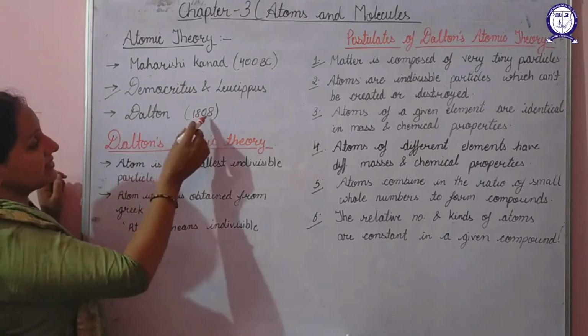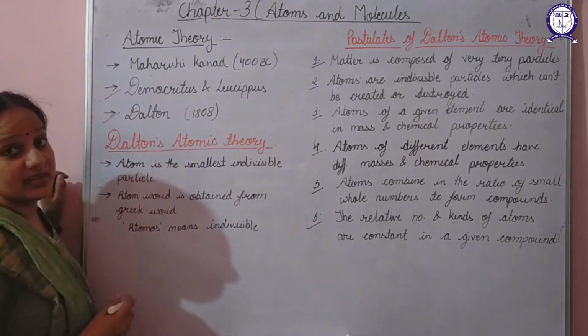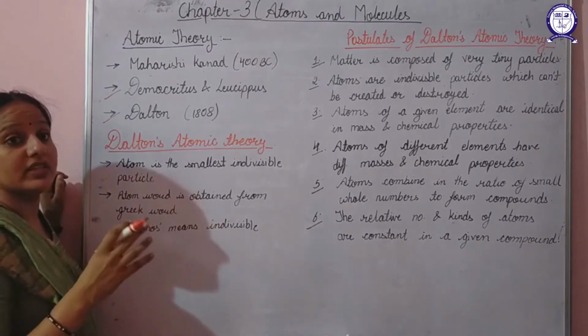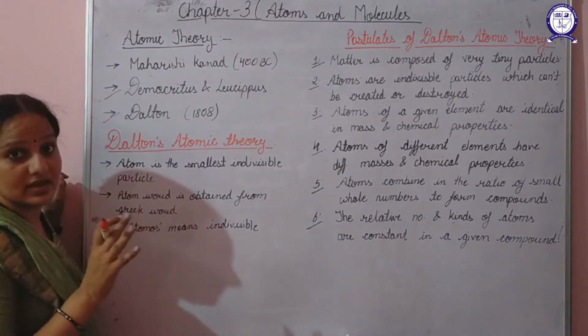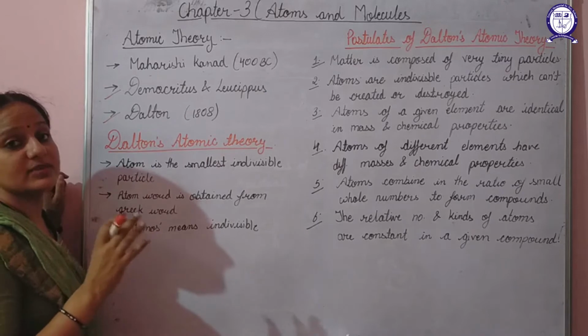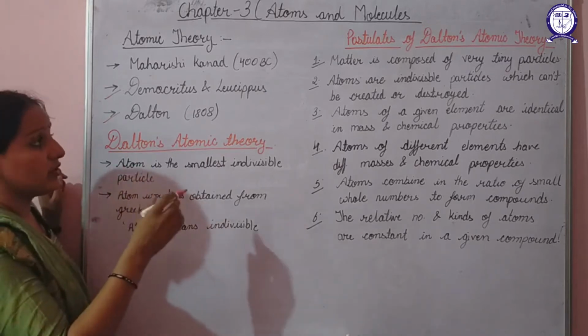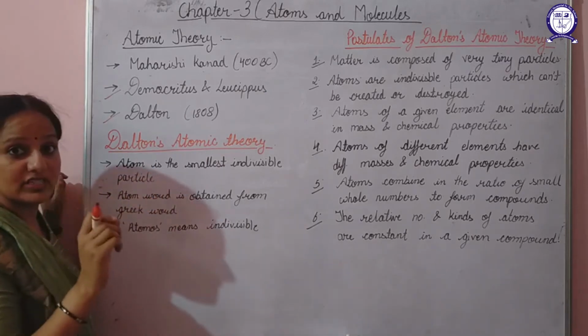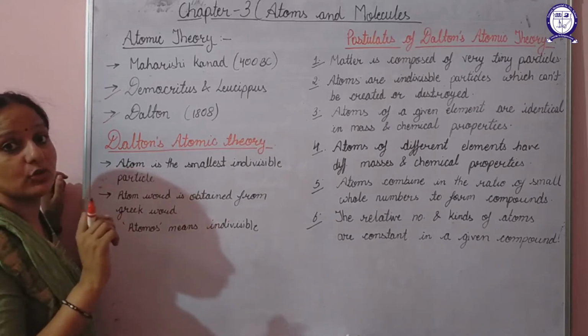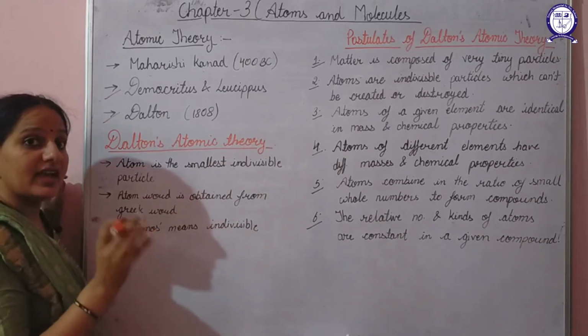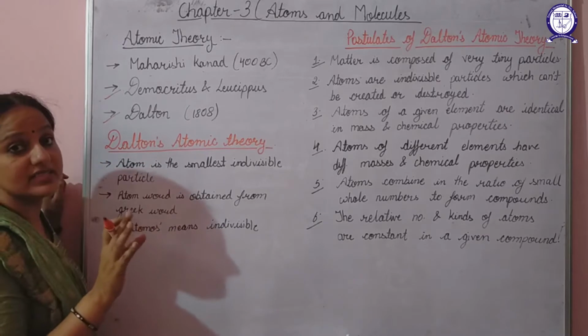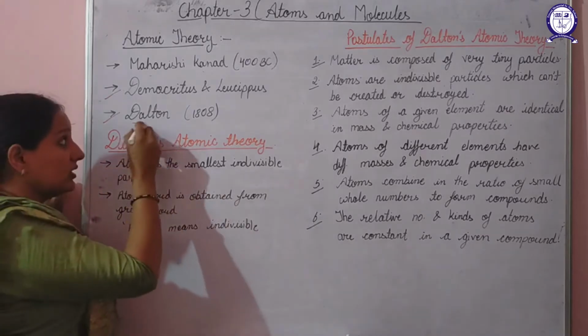Then in 1808, a scientist named Dalton came up with experimental setups and experimental proof, and he also stated that a smallest particle exists which can no longer be further divided, and he also called that particle atom.